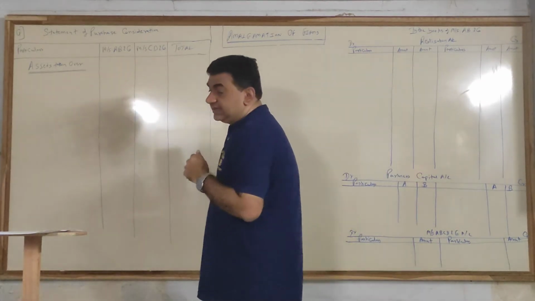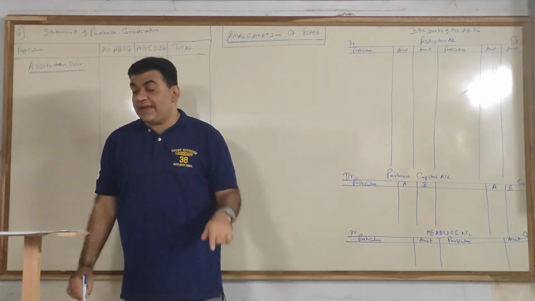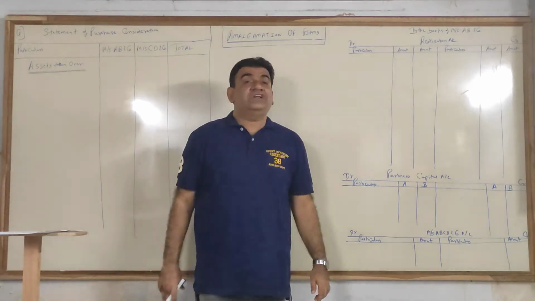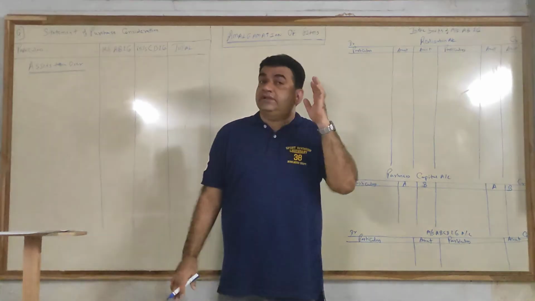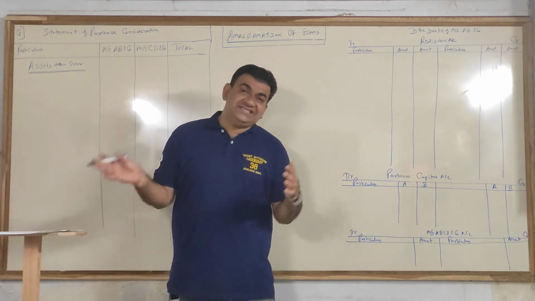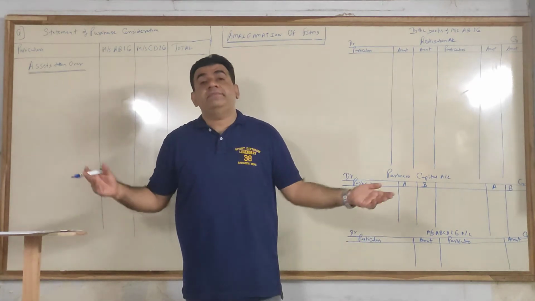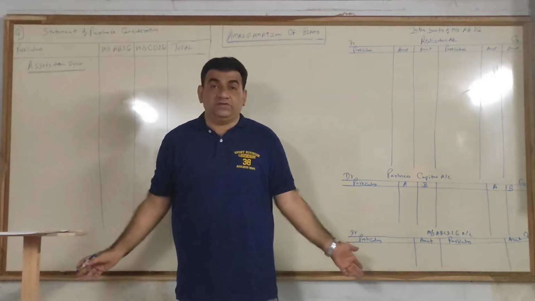Now see the asset side. How many assets are there? Land and building, plant and machinery, furniture, stock, cash, bank, debtors. Now there are total 6 assets. Now you have to see in the question. There's a possibility all 6 assets may be taken over by the new firm, or there might be few assets which may not be taken over.